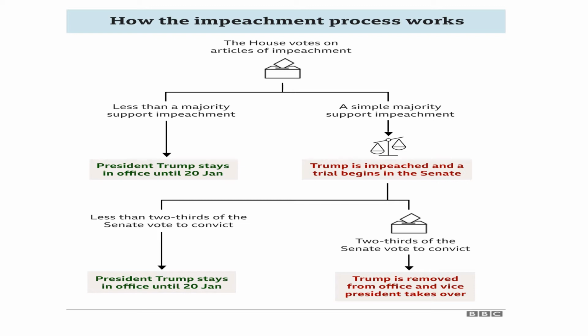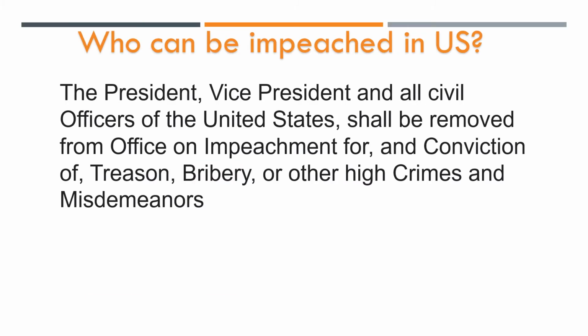If impeached, the matter goes to the upper house, which is the Senate, and if two-thirds of the Senate vote to convict, then the president is removed from office and the vice president takes over. But if less than two-thirds of the Senate vote to convict, the president remains in office. Let's move further.